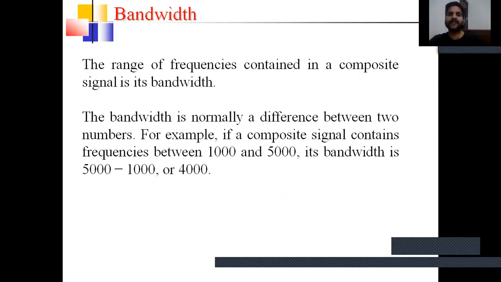The direction of propagation is like that. The range of frequencies contained in a composite signal is its bandwidth. The bandwidth is normally the difference between two numbers. For example, if a composite signal contains frequencies between 1000 and 5000, its bandwidth is 5000 minus 1000, equal to 4000.